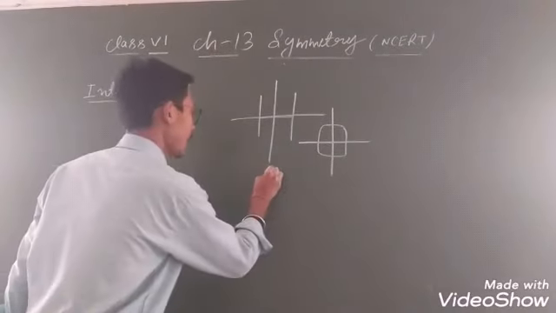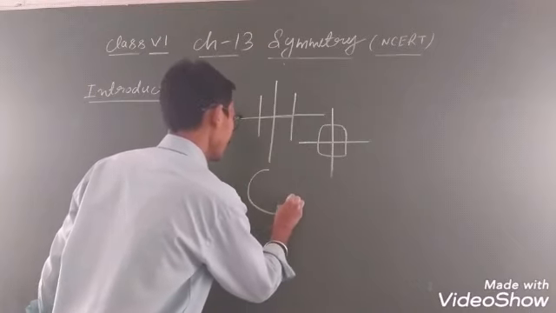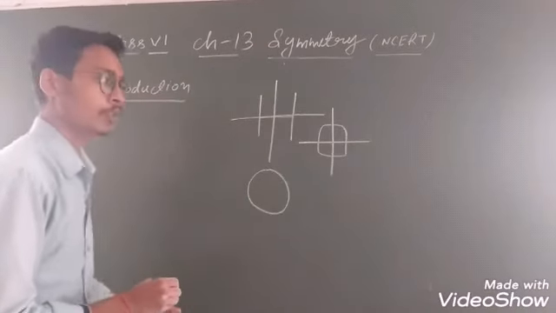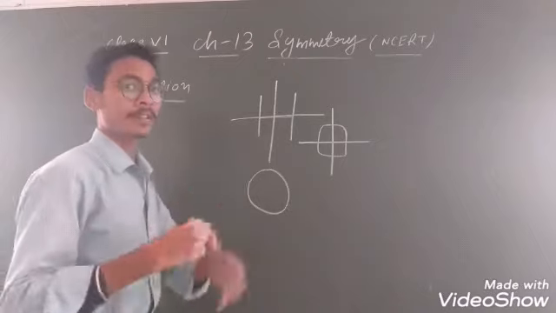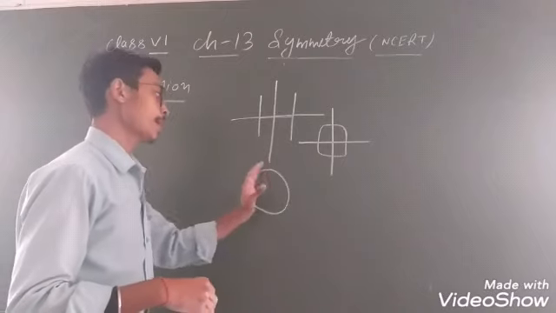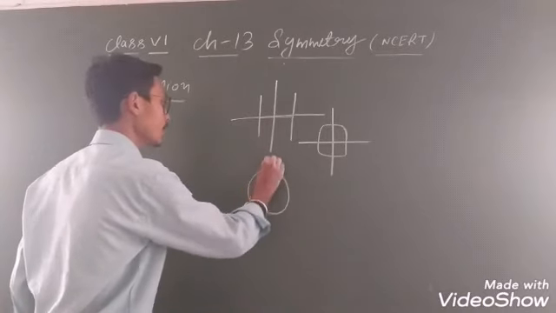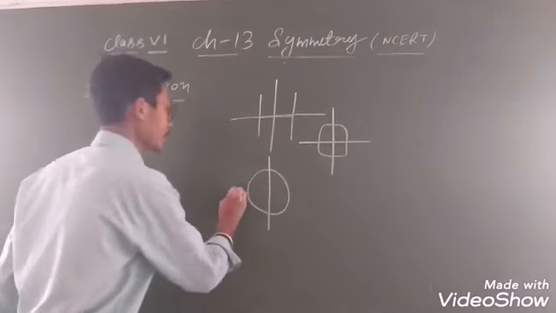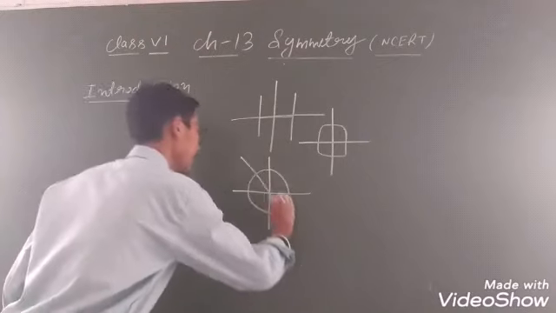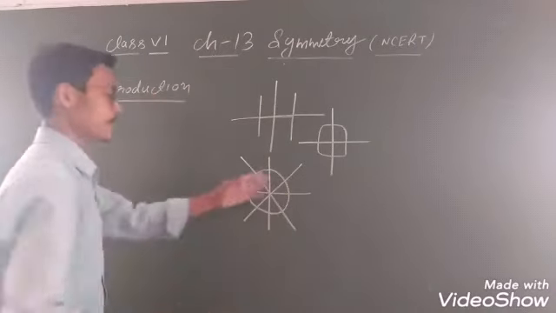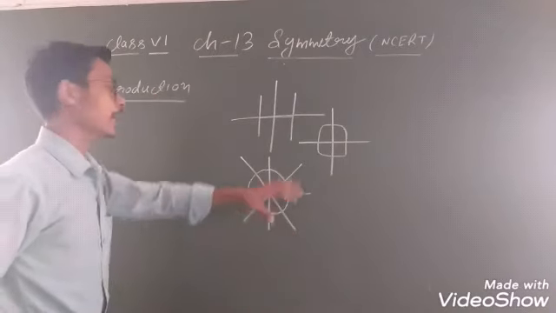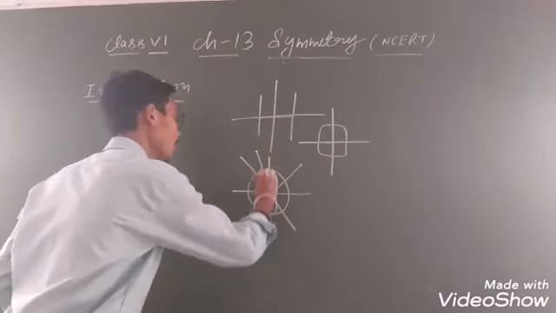But if anyone asks about a circle, you know that in a circle every line of symmetry will pass through its center. So you can draw many lines of symmetry, student. जैसे first line of symmetry like that, second like that, third like that. देखो, every line will pass through the center. So many lines you can draw.